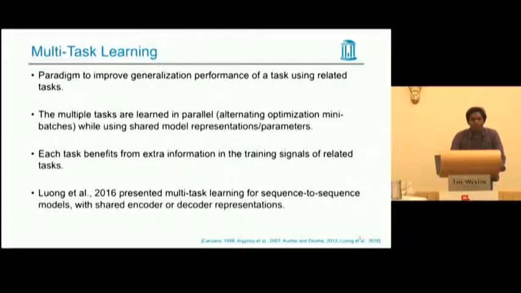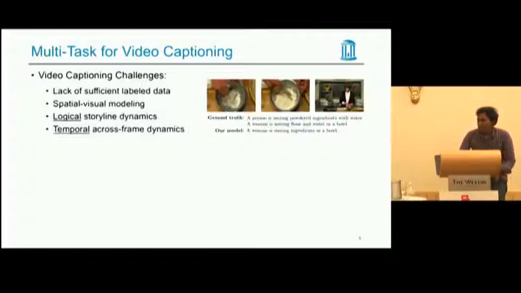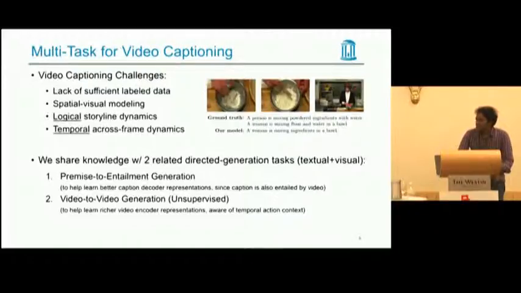Let's see how we can do multitask learning on video captioning. Before that, the current challenges are lack of sufficient labeled data, complex spatial visual modeling, logical storyline dynamics, and temporal across-frame dynamics. We need new capabilities to model temporal and logical dynamics, so we add two corresponding tasks via multitask learning. One is a logically directed entailment generation task, to help improve the video entailed caption decoder representation. The other is unsupervised video prediction, to improve the temporal knowledge representation.